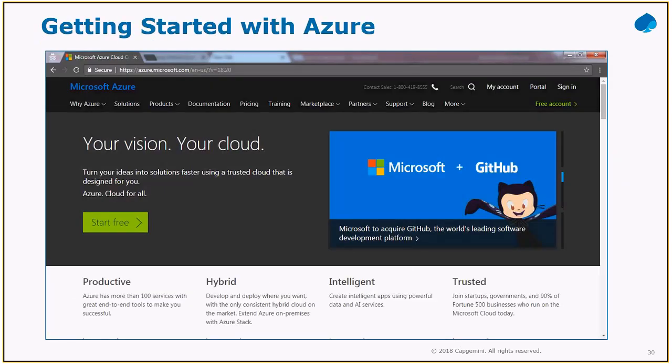To get started with Azure, you need to open the Microsoft Azure portal. In that portal, there is an option to start free or sign in.